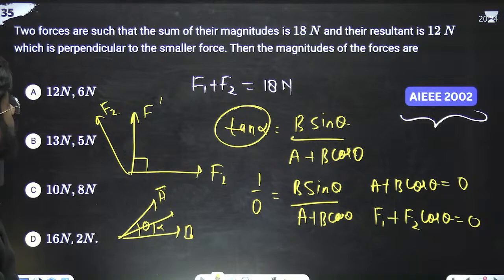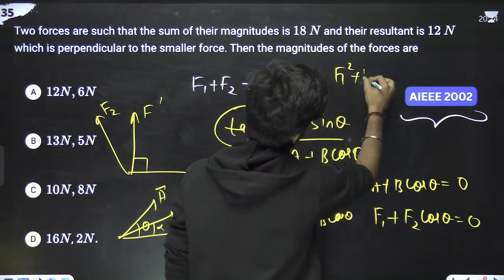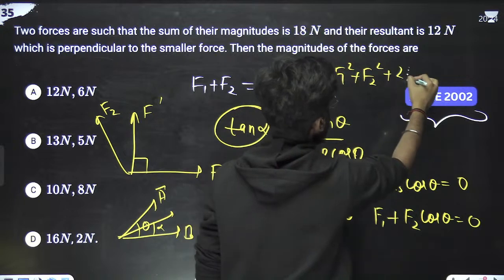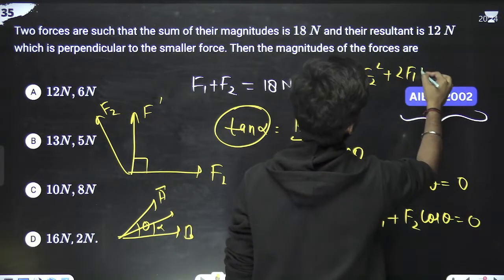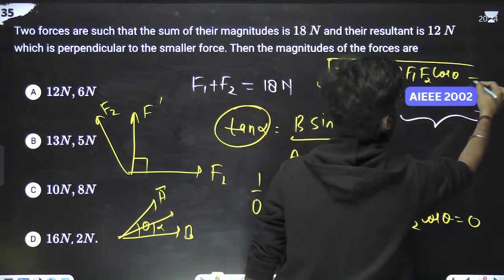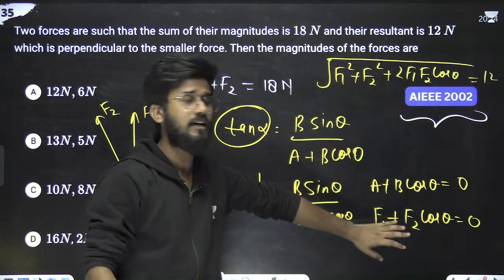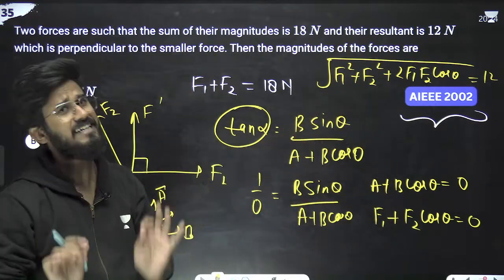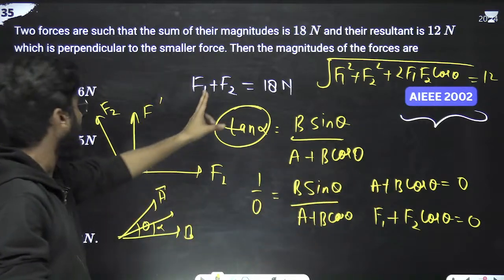Resultant is 12 Newton. Resultant is also 12 Newton, which means under root f1 square plus f2 square plus 2 f1 f2 cos theta equals 12. So there are three equations: one equation, second equation, and third equation. You just have to solve. It will take approximately 5 minutes to solve these three equations for f1 and f2.